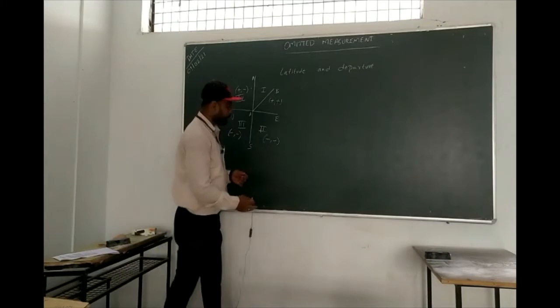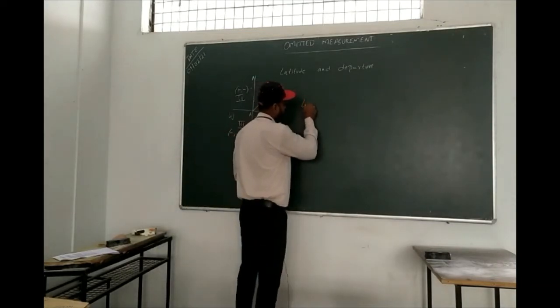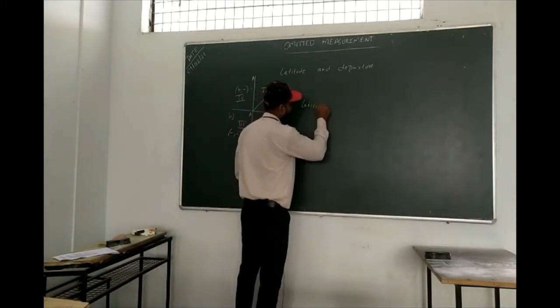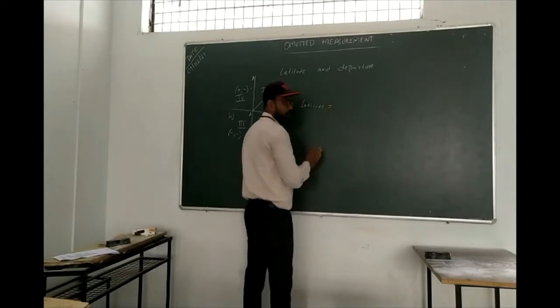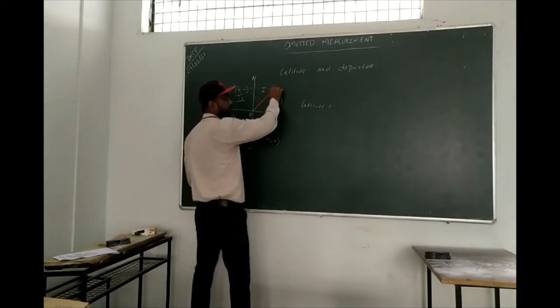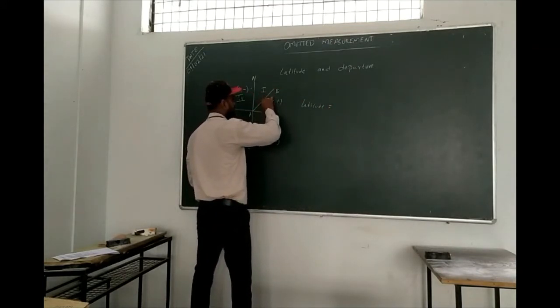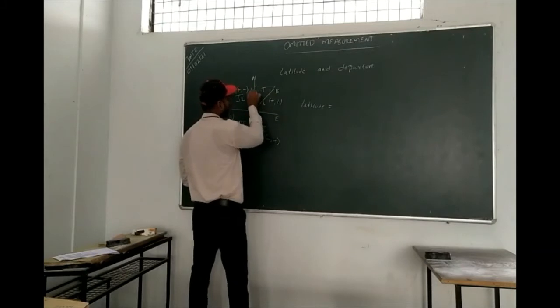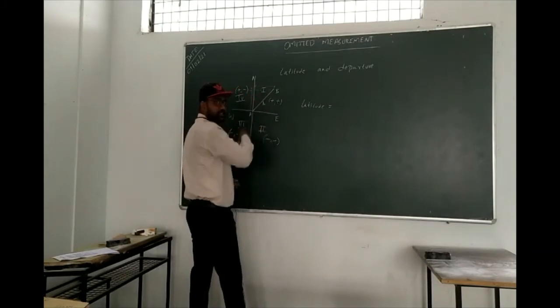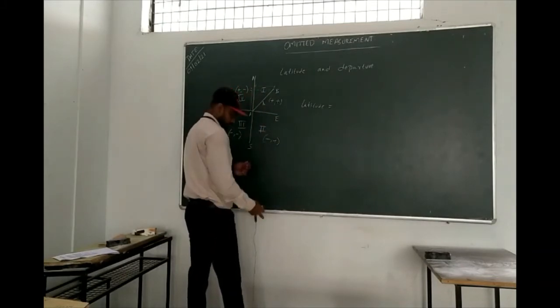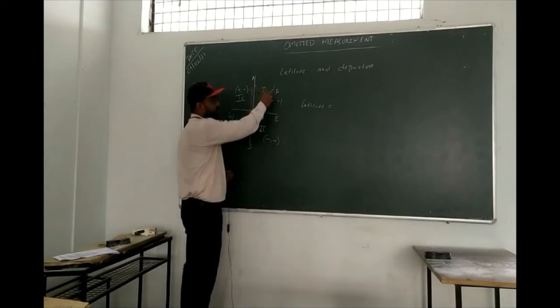To get the latitude, we have a formula. Say this is AB with length L, and this is your departure length and this one is your latitude length. If you want to get the latitude length, how do we calculate it?